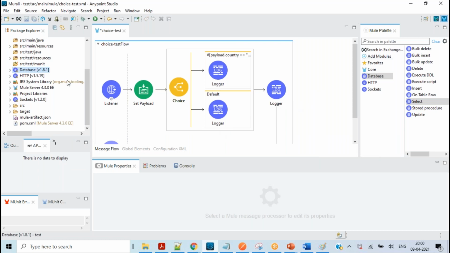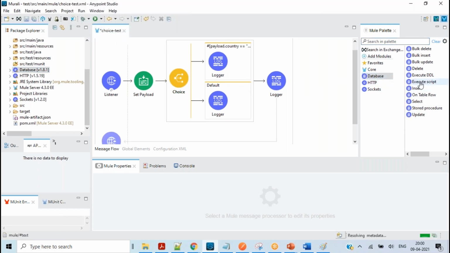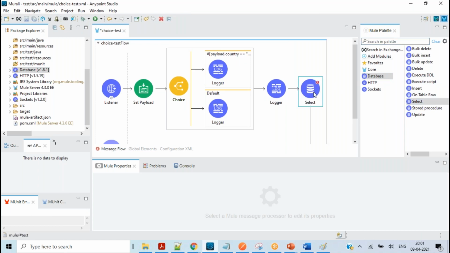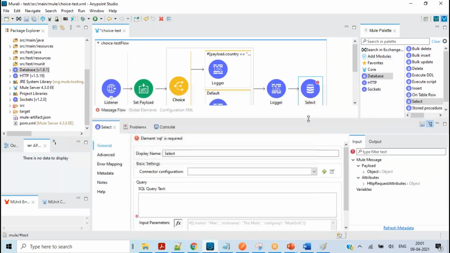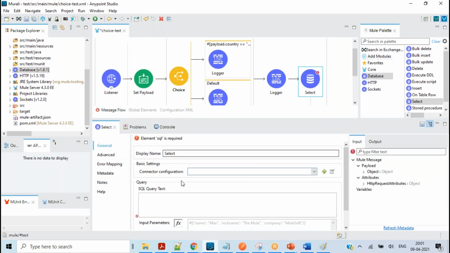To implement any application using MuleSoft, you don't need any technical background with that system. Let's suppose you are using a database as a connector here. Let me drag the database here. To use the database connector, I don't need any knowledge of databases. I can directly use the query. If you don't have a query, it will be a procedure or something.